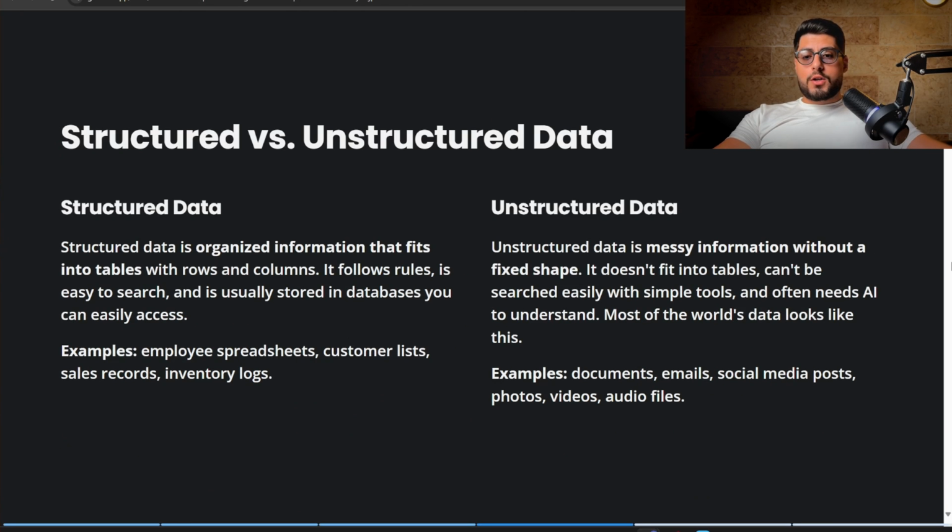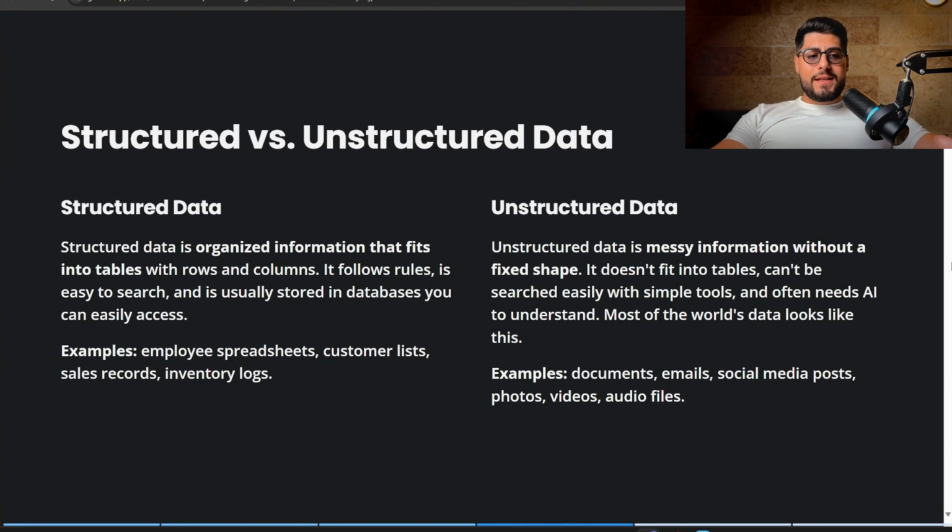Structured versus unstructured data. Structured data is organized information that fits into tables with rows and columns. It follows rules, is easy to search, and is usually stored in databases you can easily access. Examples: employee spreadsheets, customer lists, sales records, and inventory logs. So, structured data is, let's say it's a customer list: name, email, phone number, and a note about each customer. This is structured. We can use it, we can access it easily.